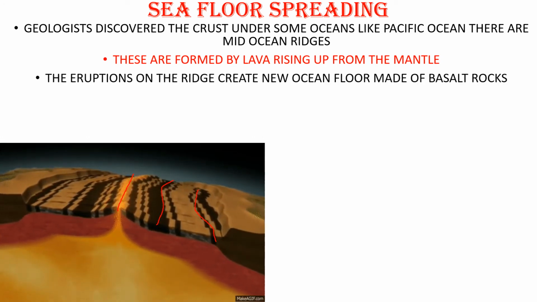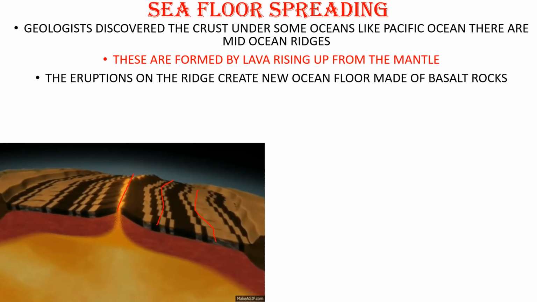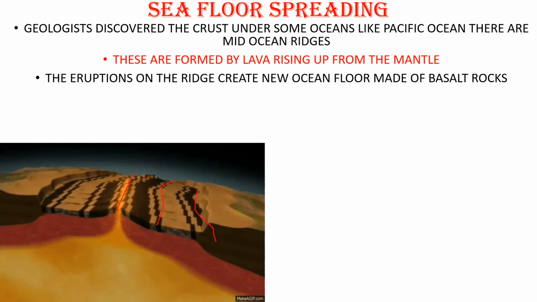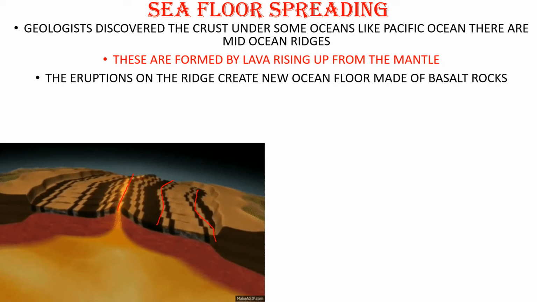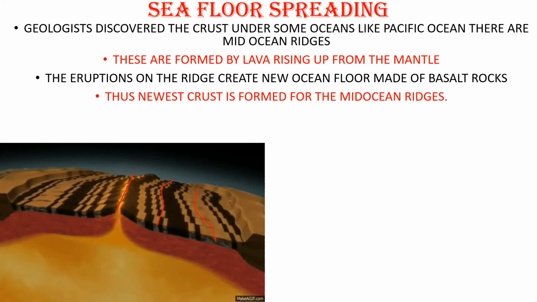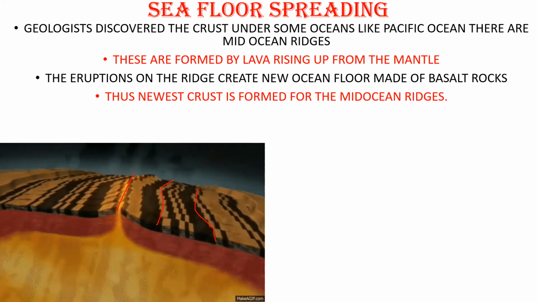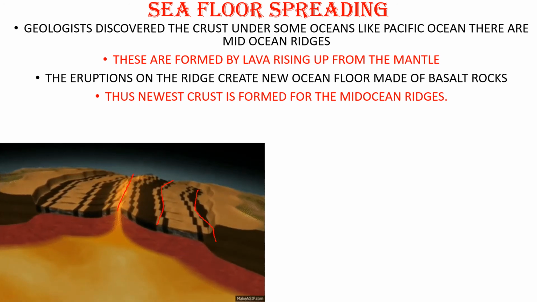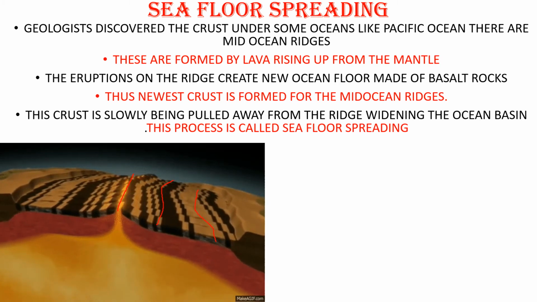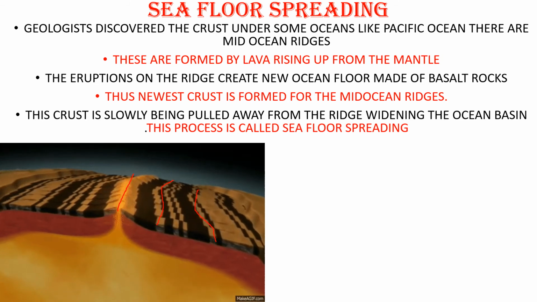The eruptions on the ridge create new ocean floor made of basalt rocks. This newest crust is formed at the mid-ocean ridges. This crust is slowly being pulled away from the ridge and widening the ocean basin. This process is called sea floor spreading.